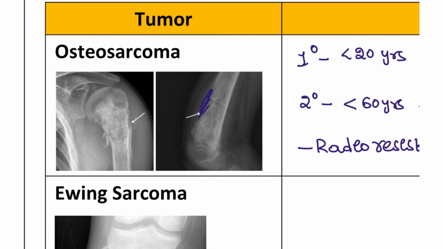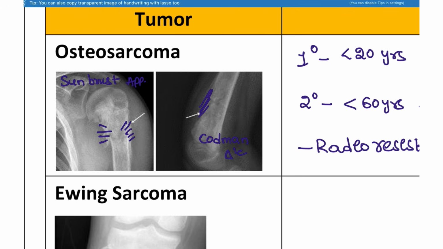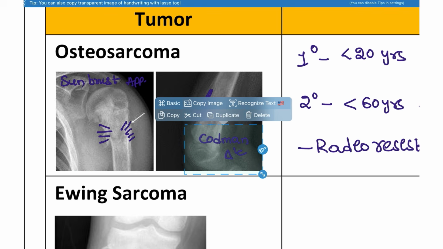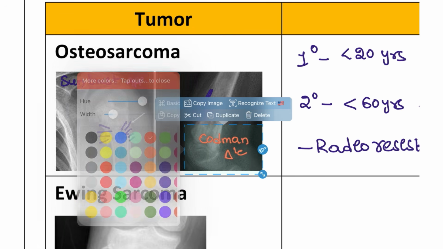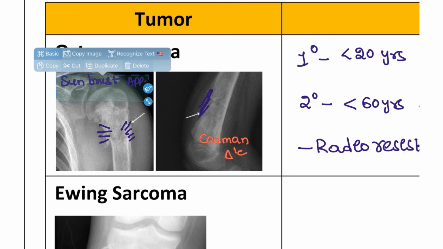This is the typical feature that is only associated with osteosarcoma, known as the sunburst appearance. Here you can see the sunburst appearance. Next, this is known as Codman's triangle. This is known as Codman's triangle. I hope this is visible for you guys.